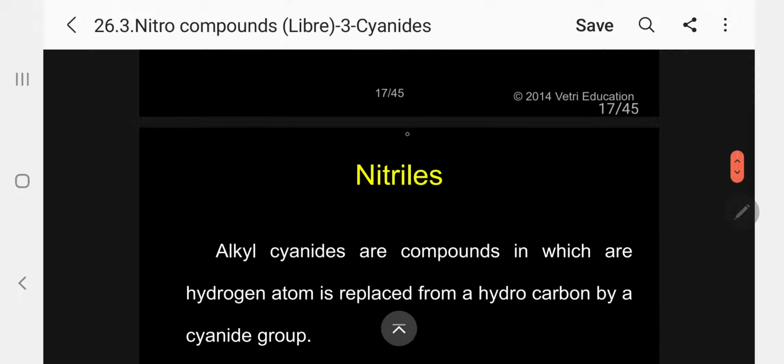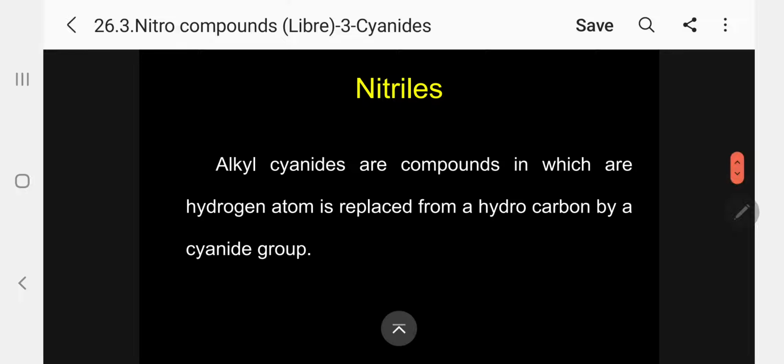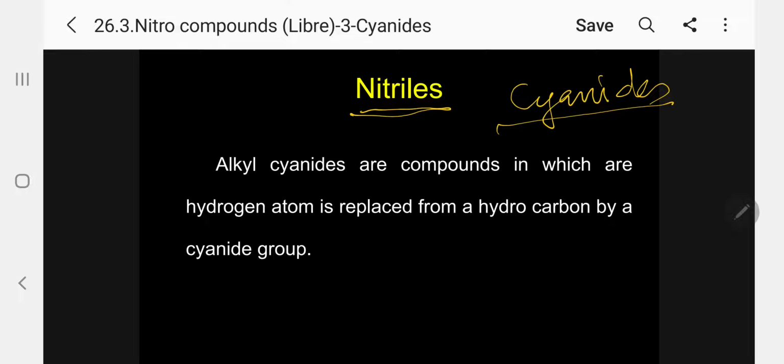So that's all regarding diazonium chloride. Next, I will go for nitrile. Kindly follow: nitrile, or another name, cyanides. IUPAC name nitrile, common name cyanides.